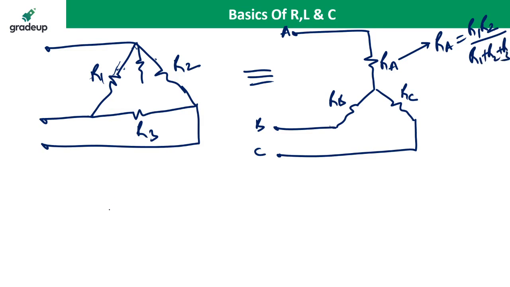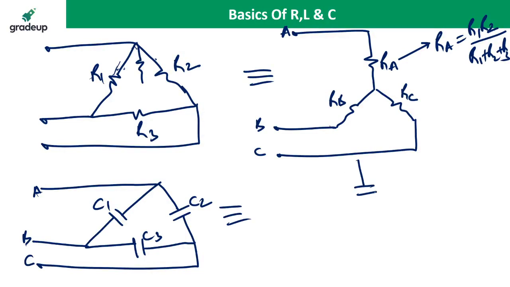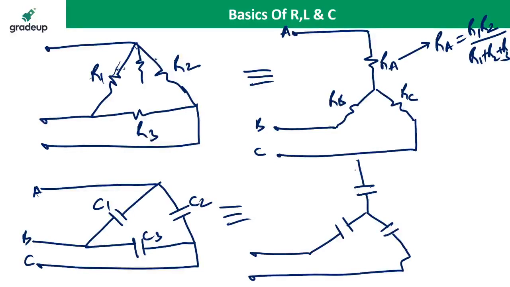The same concept can be applied to the capacitor. What is the star delta transformation for the capacitor? If you apply the same rule for the capacitor, we have C1, C2, C3 at terminals A, B, C. If you convert it into a star transformation, we get CA, CB, CC at the A terminal, B terminal, C terminal. So what is the CA value?